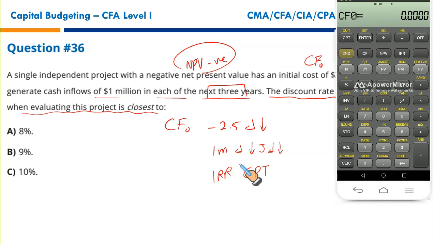Cash flow 0 is 2.5 million negative, enter, down arrow key. Then 1 million, enter, down arrow key. The frequency of this cash flow is 3, enter, down arrow key. And we need to calculate IRR. You press IRR and press CPT. It's 9.7. Now let's discuss.